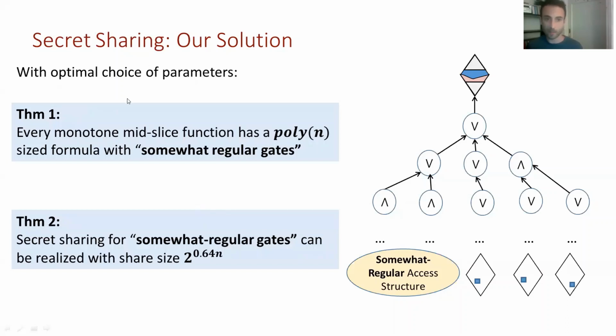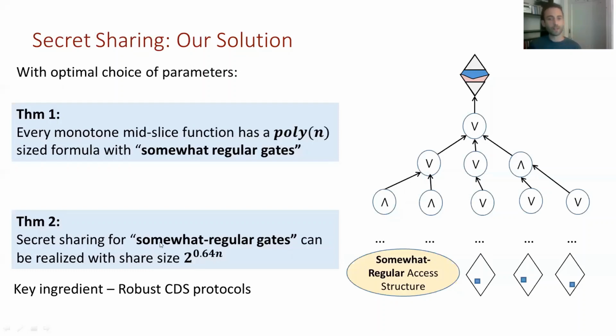So if we choose the balancing parameters here correctly, then these new somewhat regular gates will cost us 2 to the 0.64 n, which is the dominant cost of the algorithm. And here the key ingredient will be this new protocol called robust CDS, which we will also describe.